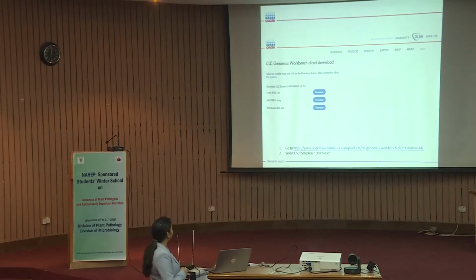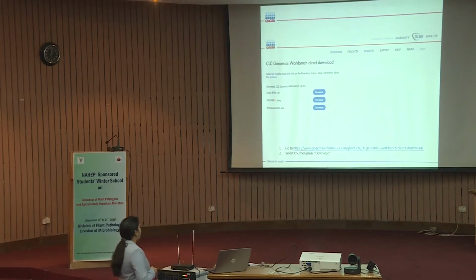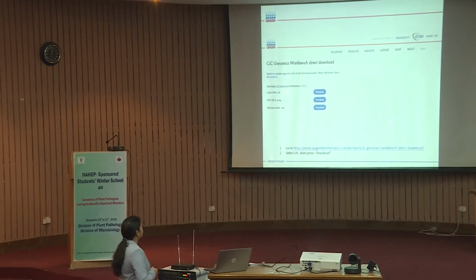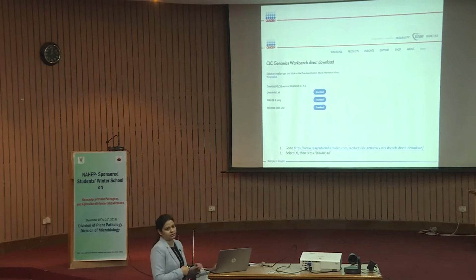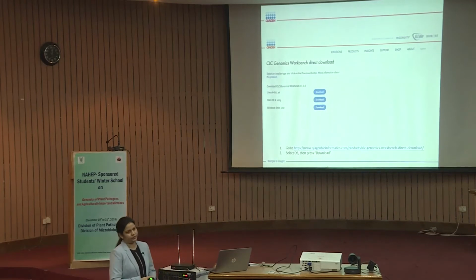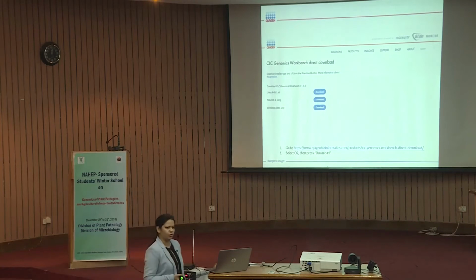So, you have to go to the QIAGEN bioinformatics website. For CLC Genomics Workbench, the trial option is there, you can go for the trial. Whatever system you are having, either Windows based, Mac based, or Linux based, any system you can use, and you can download the license. The license is for the Workbench, a trial license.